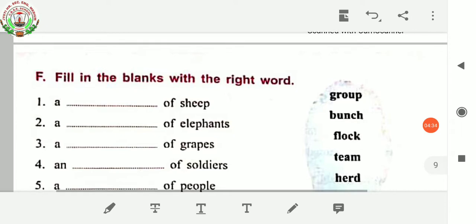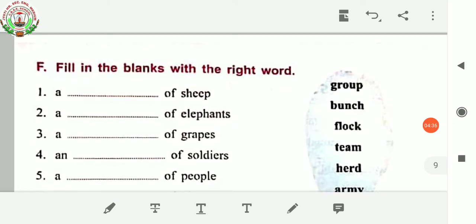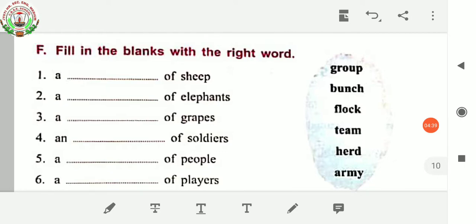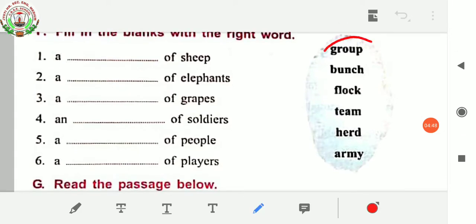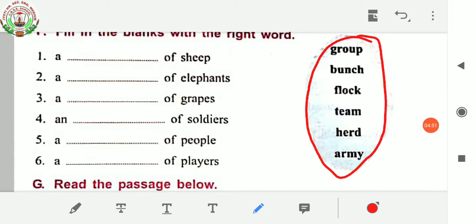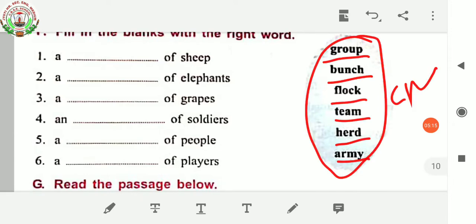So this is your grammar book, and this is a question related to collective nouns, like filling the blanks with the right word. So here are some words given in this box, like group, bunch, flock, team, herd, army. So what you have to do, you have to choose these words from the box and you have to write in their proper places. So as we know that these are all what? Collective nouns. So let's begin.